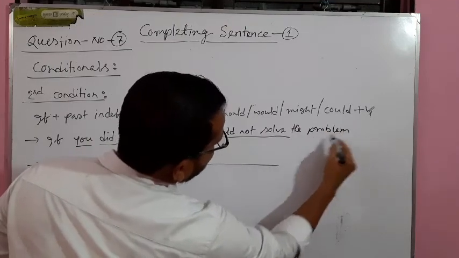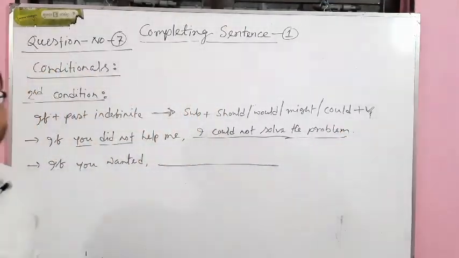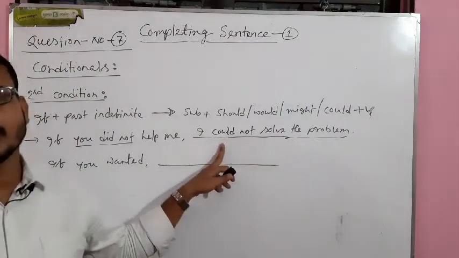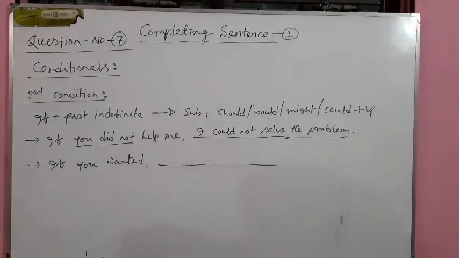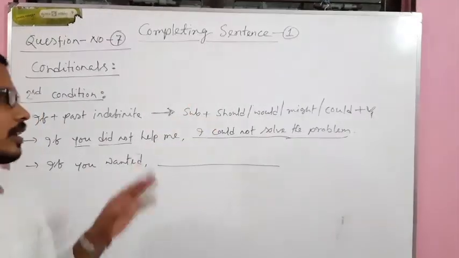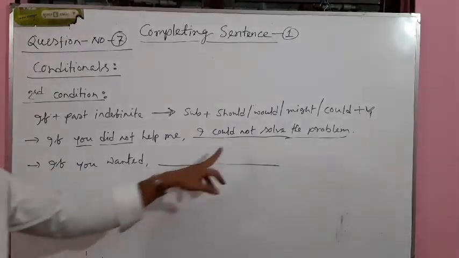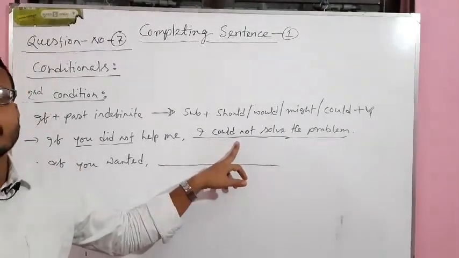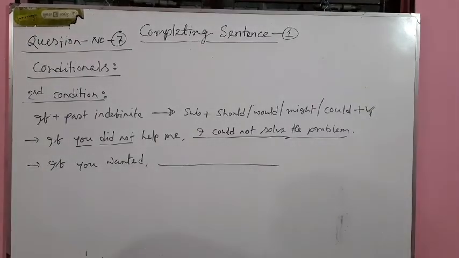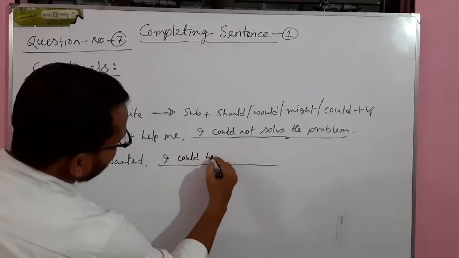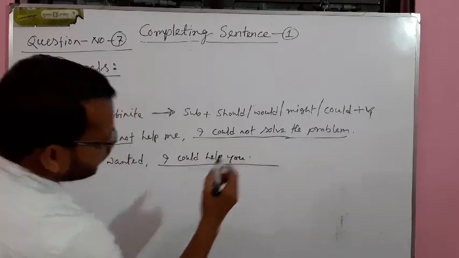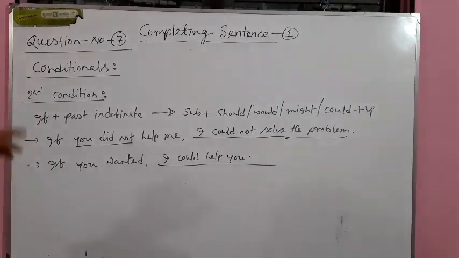You can write anything you want, but you have to follow the above rules. By following the rules, you can answer in your own way, no problem. This sentence can vary from student to student, but you have to follow the structure of the second conditional sentence. If you wanted, I could help you. This is the way of using the second conditional.